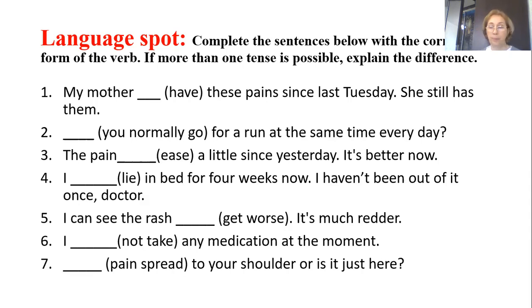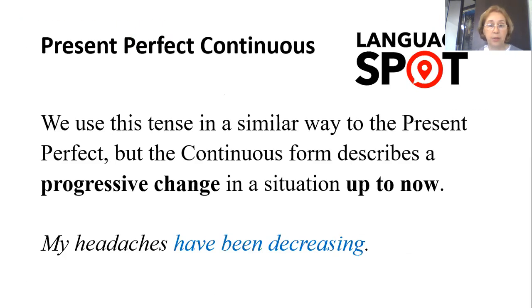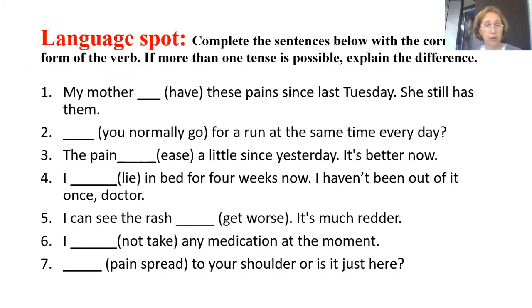It has 3 words: have or has plus been plus the ing form. So my mother has been having. Exactly. Okay, please, a couple of minutes to complete the other 6 sentences, and then in 2 minutes we'll check together.